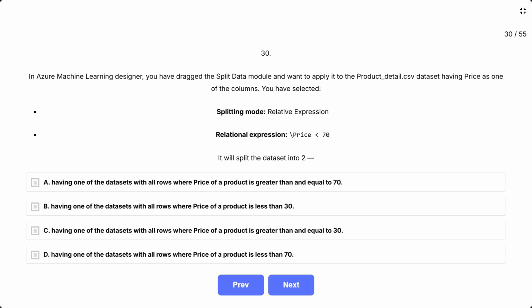It will split the dataset into two: A, having one of the datasets with all rows where price of a product is greater than or equal to 70. B, having one of the datasets with all rows where price of a product is less than 30. C, having one of the datasets with all rows where price of a product is greater than or equal to 30. D, having one of the datasets with all rows where price of a product is less than 70.